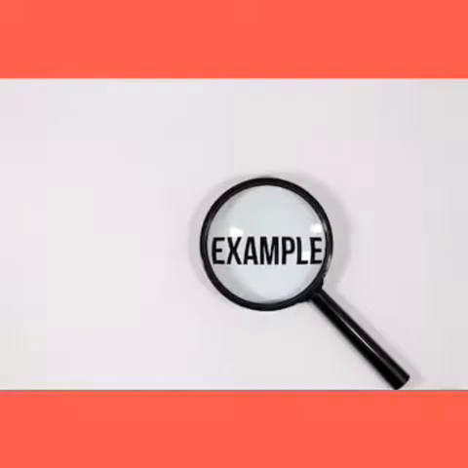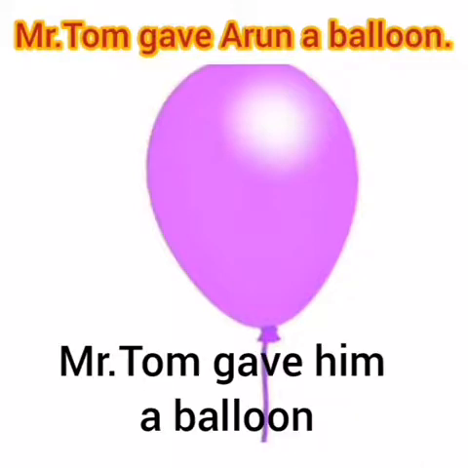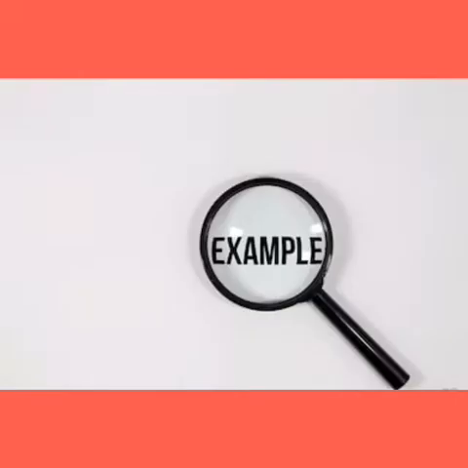For example, Mr. Tom gave Arun a balloon. Who is the receiver of the action? Arun. So, Arun is replaced with one of the object pronouns. Arun is a boy. So, we can write him in place of Arun. Mr. Tom gave him a balloon. Let's look at some more examples.